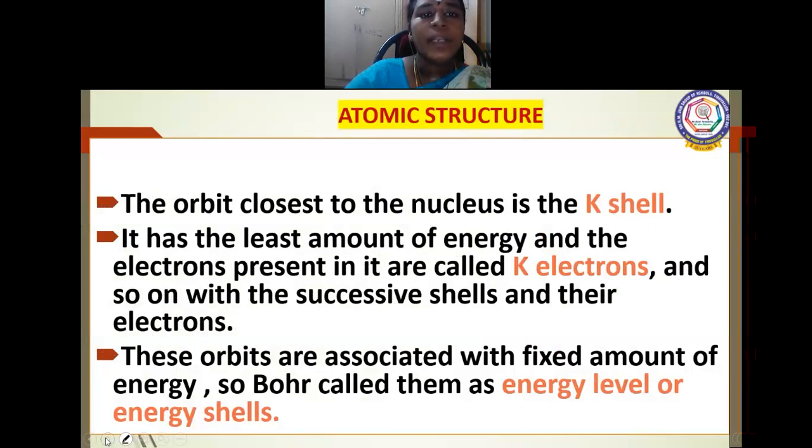Let us see about the orbit closest to the nucleus. It is the K shell, and it has the least amount of energy, and the electron present in the K shell is known as a K electron, and similarly for the successive shells and their electrons. These orbits are associated with a fixed amount of energy, and are called energy levels or energy shells.